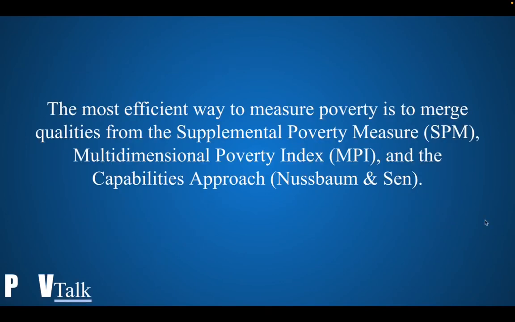Our thesis statement: the most efficient way to measure poverty is to merge qualities from the Supplemental Poverty Measure, also known as the SPM, the Multidimensional Poverty Index, also known as MPI, and the capabilities approach using Nussbaum's and Sen's theory.